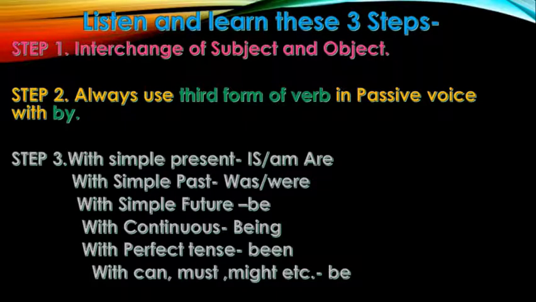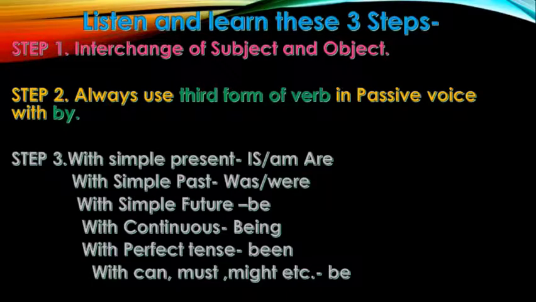If it is simple future, that is will, then the teacher will scold the student will become the student will be scolded by the teacher. So, interchange of subject and object and the third form of verb always remains the same, but it is preceded by some other word. Is, am, are in simple present, was, were in simple past, and be in simple future.